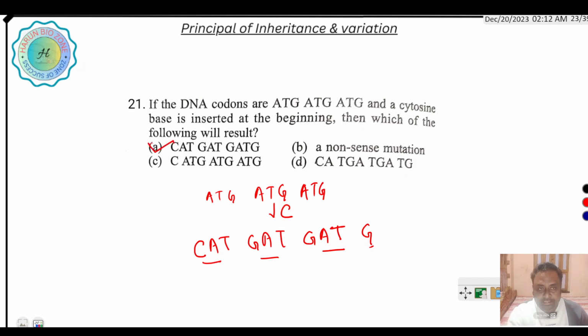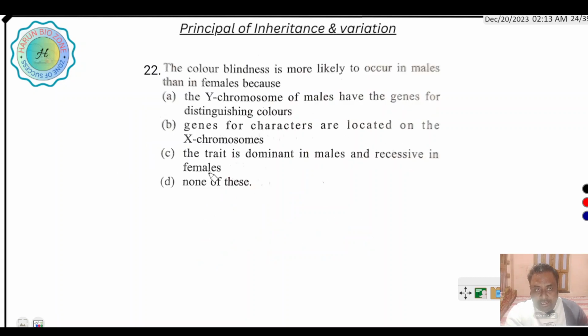Next question is, color blindness is more likely to occur in males than in females. Here it says color blindness is a genetic disease that appears more in males than females. Why? What is color blindness?